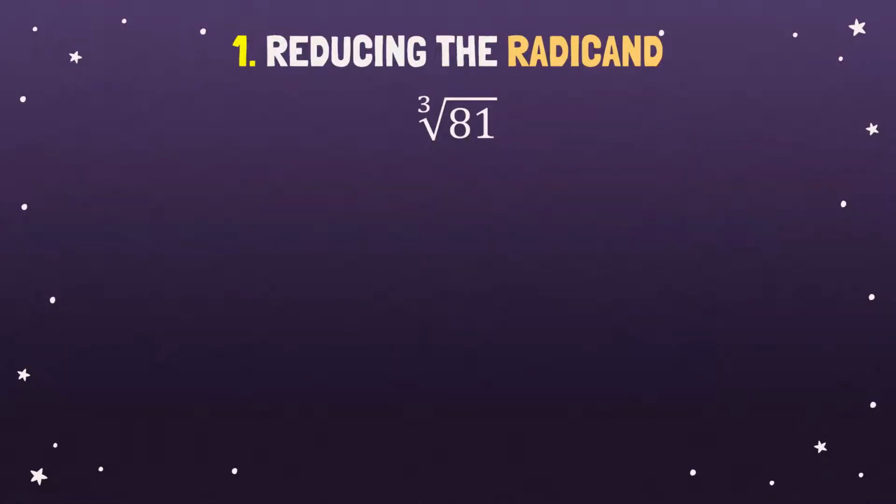Okay, the factor of 81 is 27 times 3, whereas 27 is a perfect cube. Now, we are able to evaluate 27 since it has cube root. So the cube root of 27 is 3. And then cube root of 3, just copy that since it doesn't have cube root. That is the final answer.